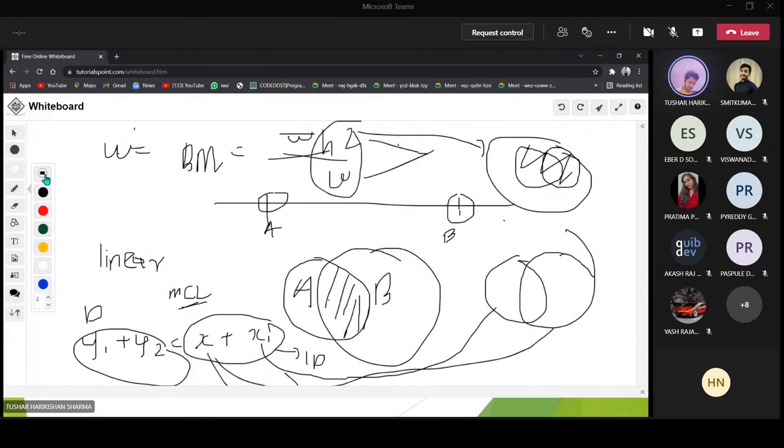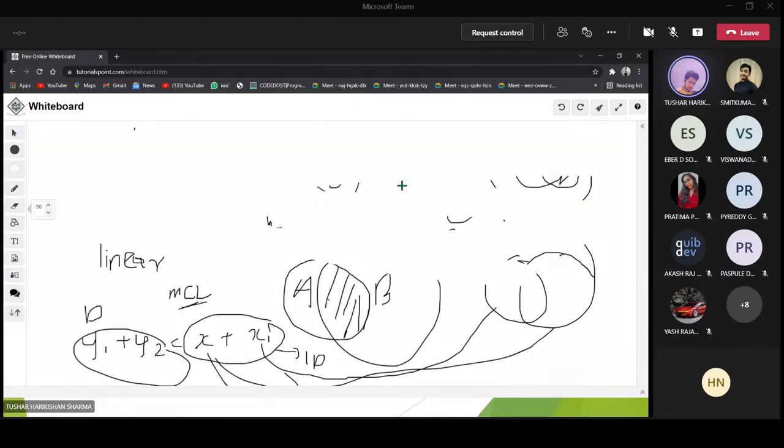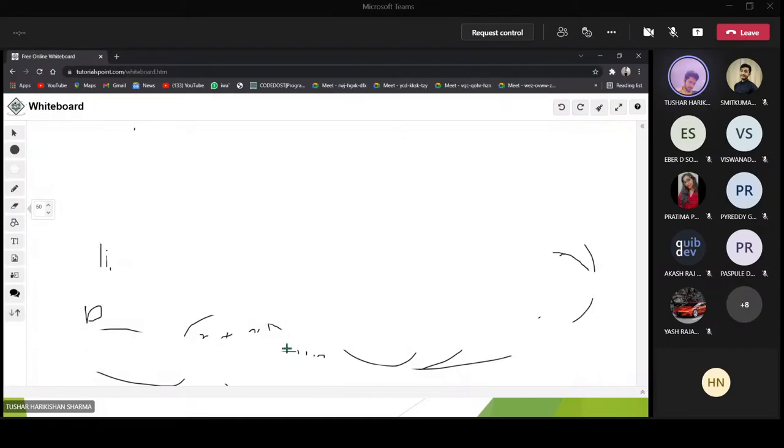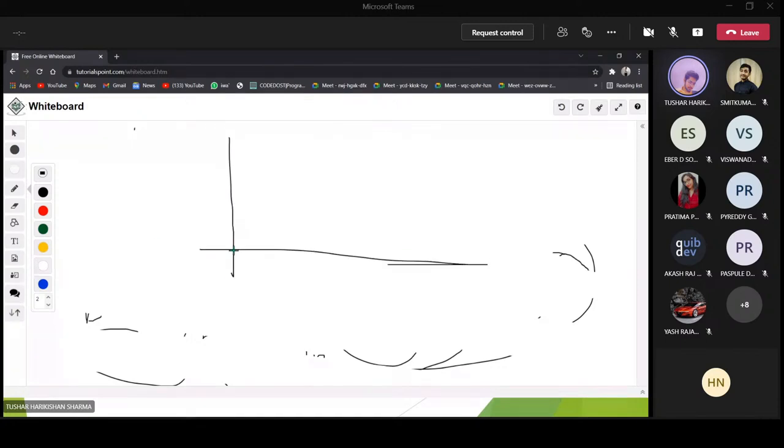From this, these are my line, this is my best fit line, and these are the points. Your graph, or the data set which you have, is scattered if it has heteroscedasticity.